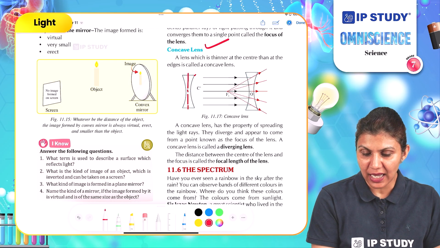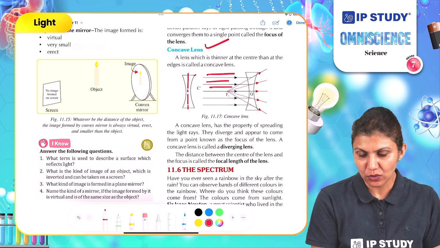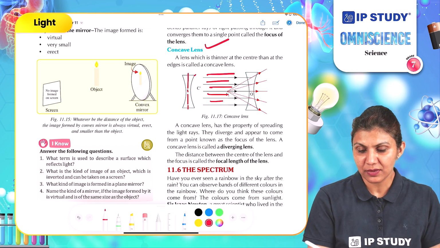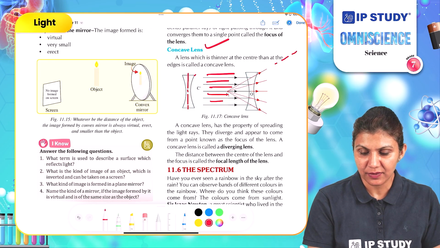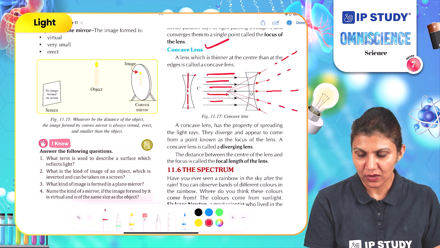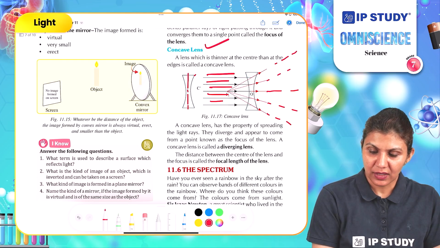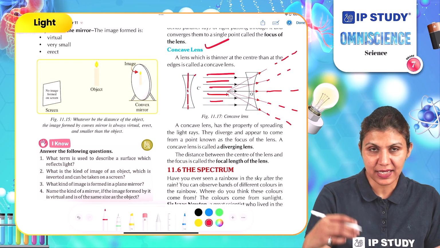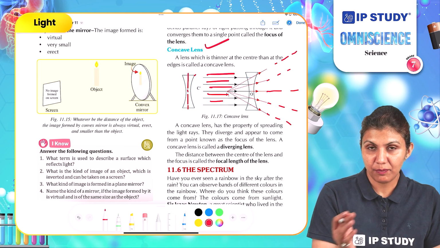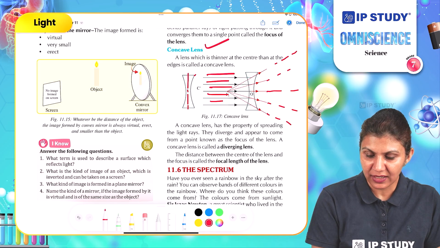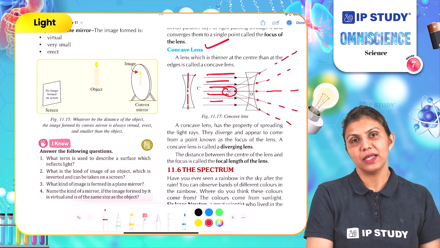When light rays are passing through this, what happens to them? The light rays are scattered in the other direction, on the other side of the lens. And if we collect these scattered light rays before the lens, we will find the focus point of the lens.